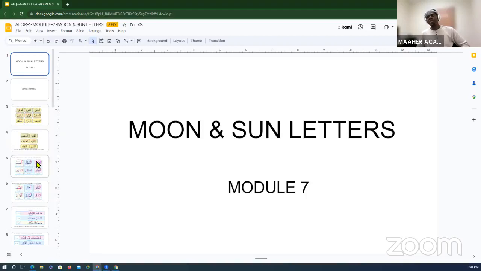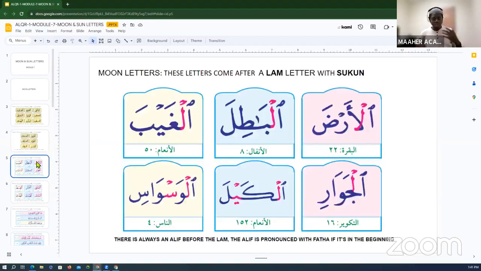A lam al-Qamariya is a lam that will have the sukun. Sukun mostly indicates silence, right? When you don't have a short vowel sound on the letter, a letter doesn't have a fatha, a dumma, or a kasra, it means that letter is silent. And there are like 3 ways of indicating silence in the Quran.